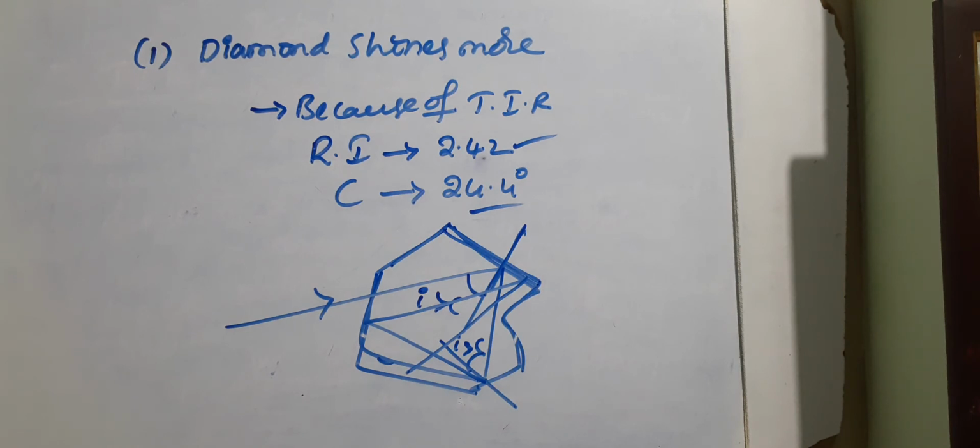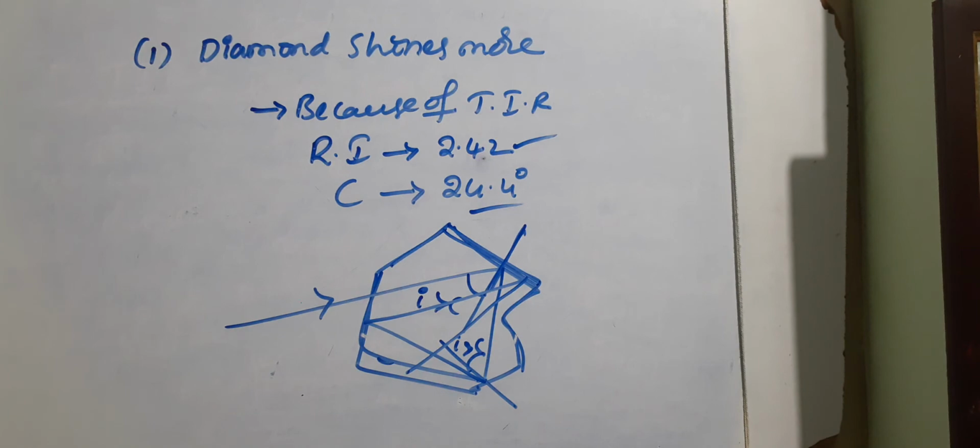That is why inside the diamond one incident ray becomes a reflected ray, becomes an incident ray, and like that multiple reflections are carried out. This is related to total internal reflection. That is why diamond shines more than any other material. Its shining works on the principle of total internal reflection, students.